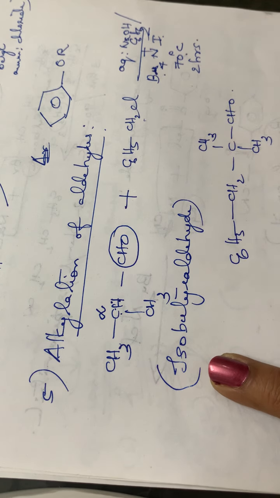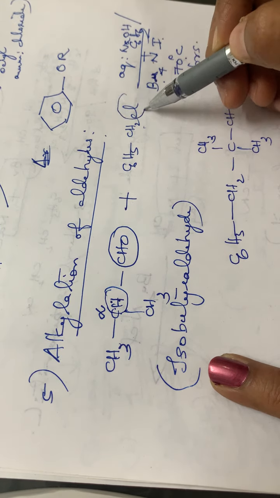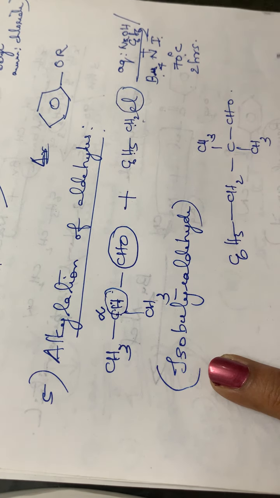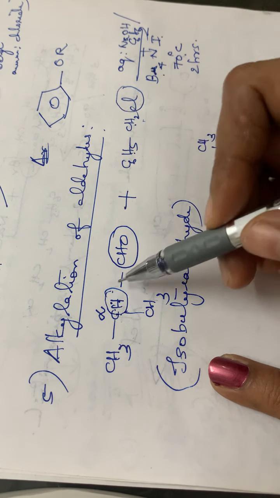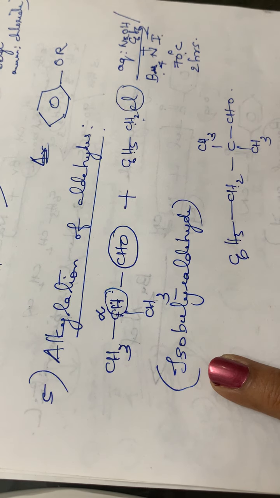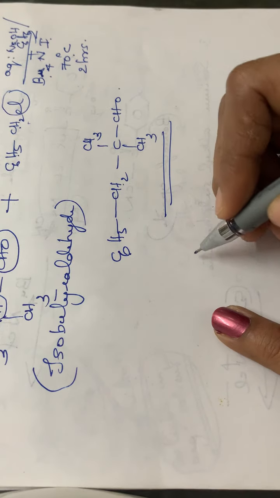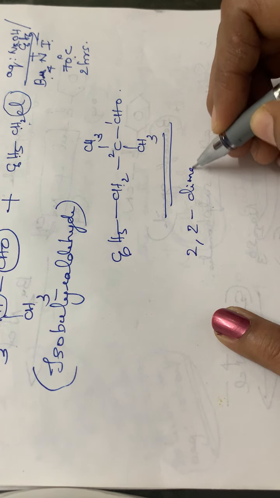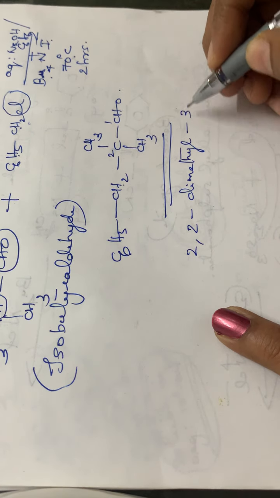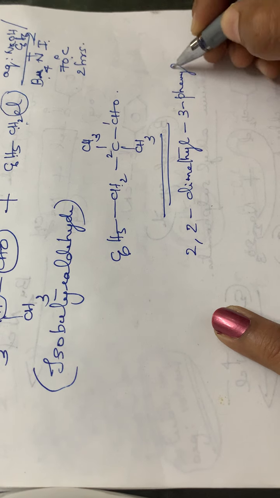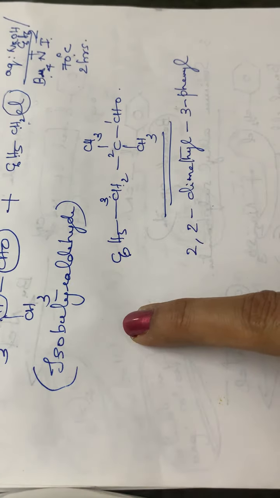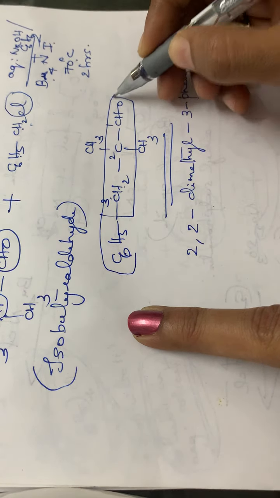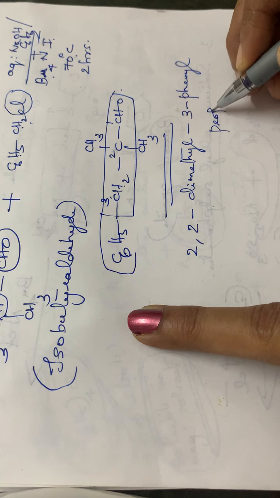At this alpha position, the hydrogen atom will react with this chlorine atom and HCl will be eliminated. At this position, the CH2C6H5 will be joining to this carbon atom. So the product will be like this. The compound is 2,2-dimethyl. This is 1, this is 2, isn't it? So 2,2-dimethyl, 3-phenyl. This is the third carbon atom. To the third carbon atom, 1 phenyl group is attached, and in total this is 3-phenylpropionaldehyde.